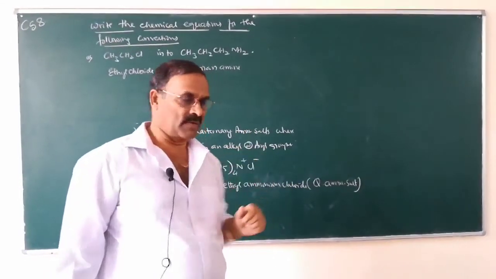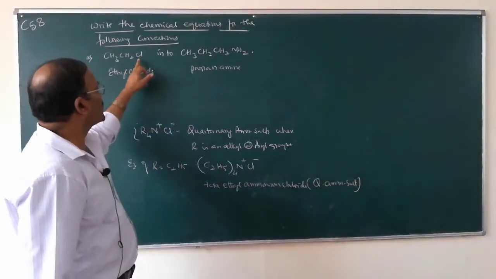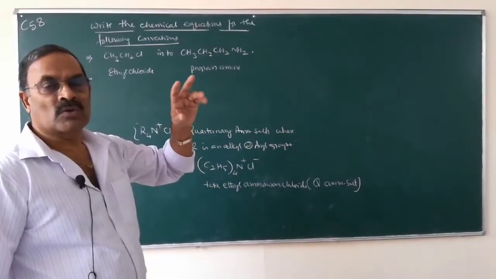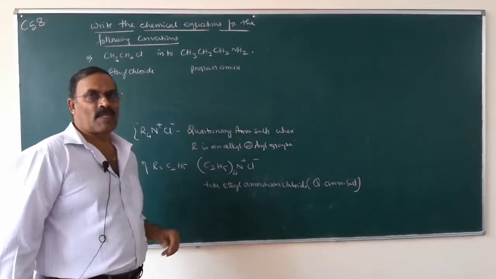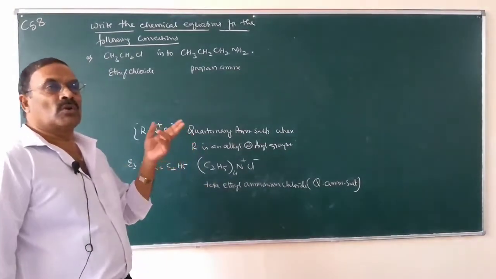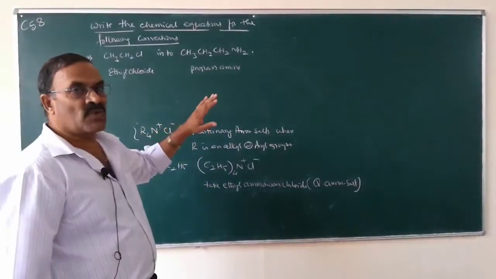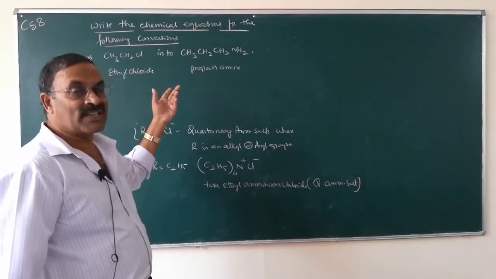But chlorides cannot be directly converted into amines. So, to get amines, we have to reduce nitriles.